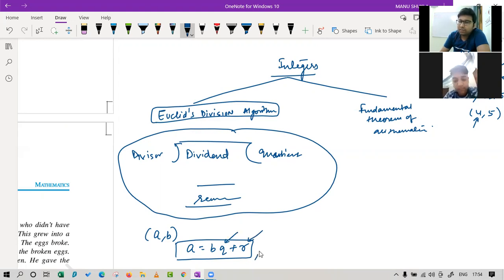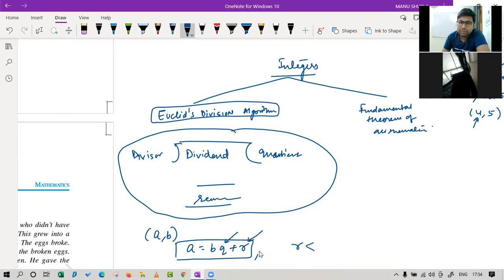What about the remainder r? Is there any condition on r? There should be no zero? No, r can be zero. So what is the limitation on r? It should be less than the divisor.